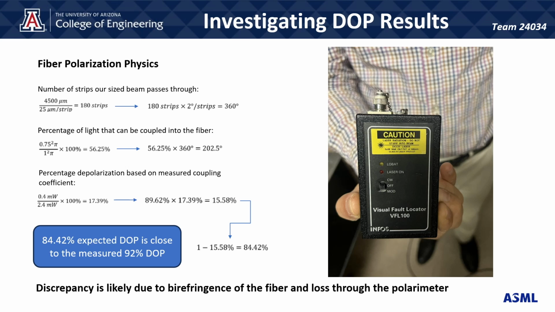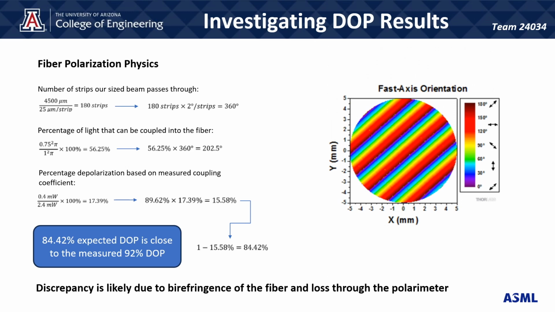We used a visual field locator to test the amount of depolarized light that actually enters the fiber. The degree of polarization of the depolarized light was about 10%, meaning about 90% of the beam is made of different kinds of polarized light. With about 17.5% coupling efficiency, the percentage of spatial depolarization accepted by the fiber was about 15.5%, so we would expect the output light to have a degree of polarization of about 84.5%.